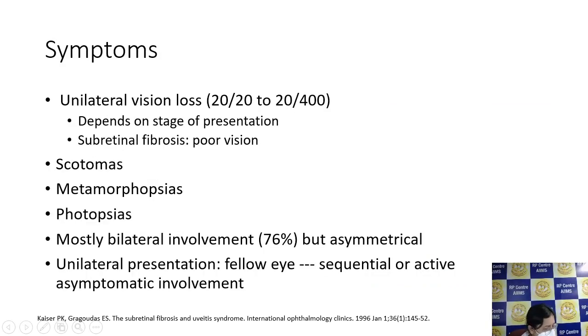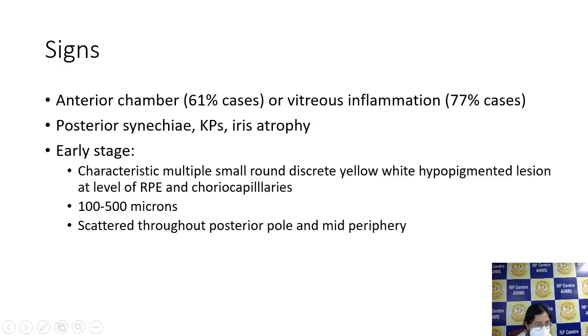Now what are the symptoms? The patient usually comes to us with unilateral vision loss, but there's bilateral involvement. Again, our patient also had unilateral vision loss, but the involvement was bilateral, seen in 76% of patients, but usually asymmetrical. There can be scotomas, metamorphopsias or photopsias.